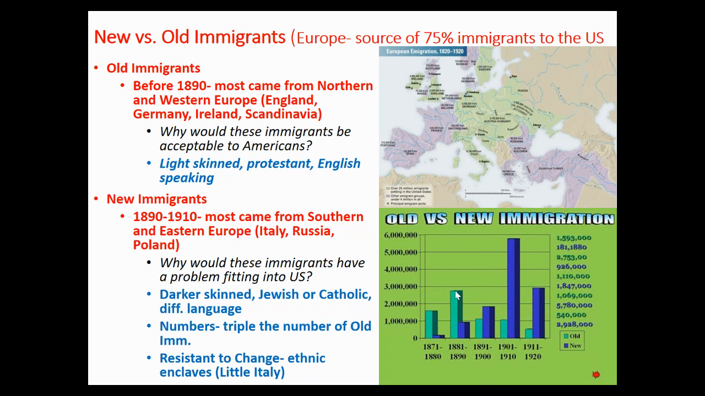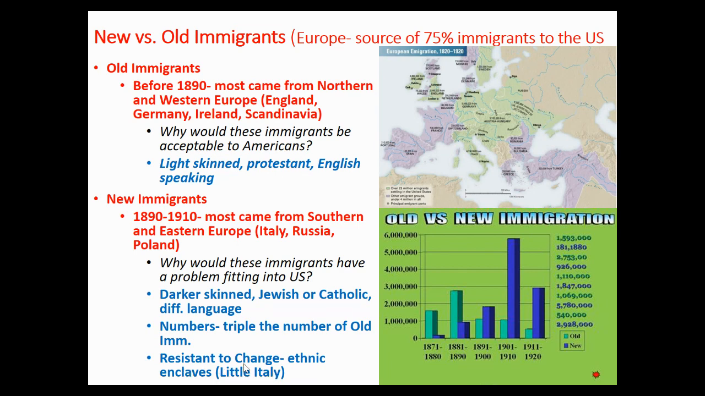Another one to keep in mind, guys, it's not just the fact that they were slightly different. Look at the numbers of them that are coming here. At the height of old immigrants in 1881, 1882, we're talking less than 3 million people in a whole decade. Here, all of a sudden, in 1901 to 1910, we have double the number. And if you add up all of these together, you're talking triple the number of old immigrants. So not only are they slightly more undesirable because of some of their background or their tendencies, but there's an enormous amount of them.